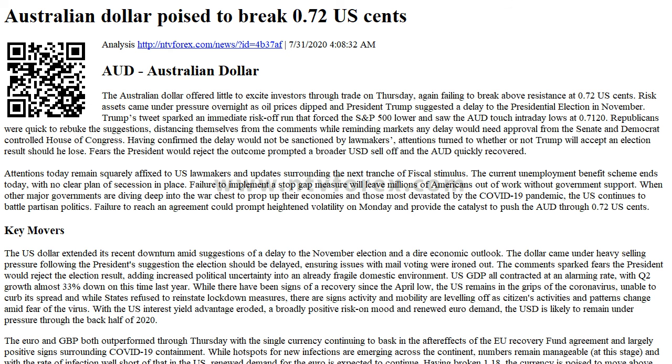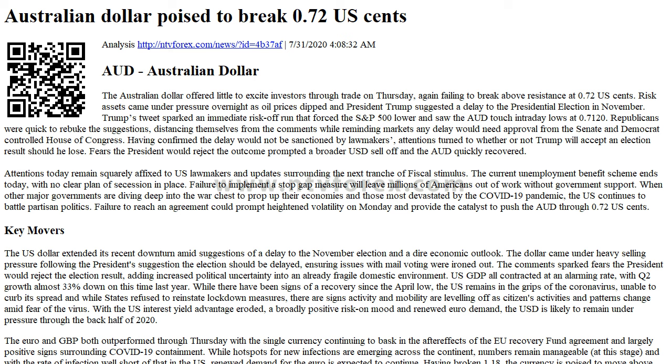www.ntvforex.com. Australian dollar poised to break 0.72 US cents analysis. http ntvforex.com news ID 4B37AF. 7/31/2024 08:32 am. AUD Australian dollar.